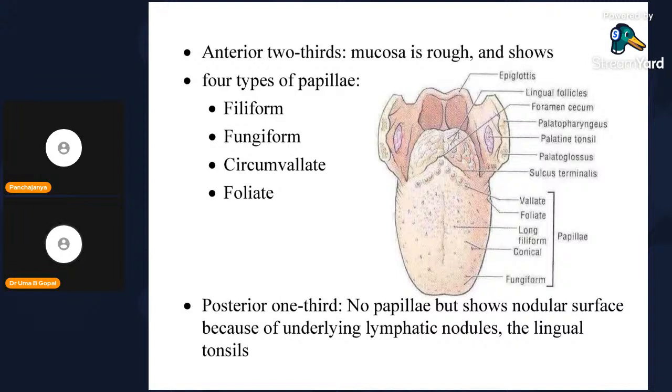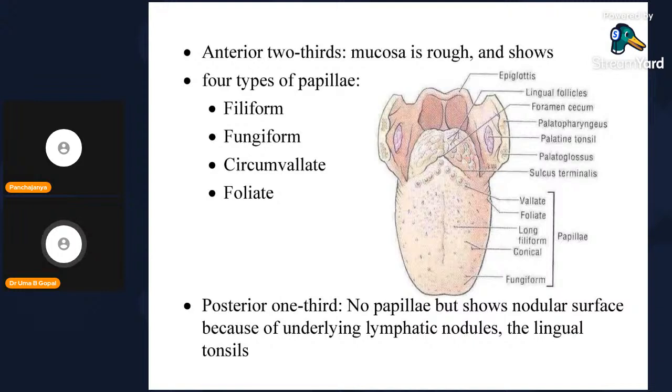Vallate papillae are cylindrical with a sulcus on all sides, just in front of the sulcus terminalis. Filiform papillae are conical shaped. These are the papillary-like projections of the mucous membrane that you can see on the surface of the anterior two-thirds of the dorsum of the tongue.